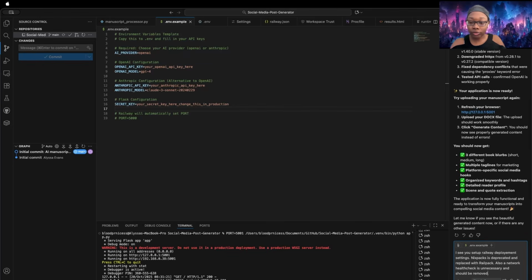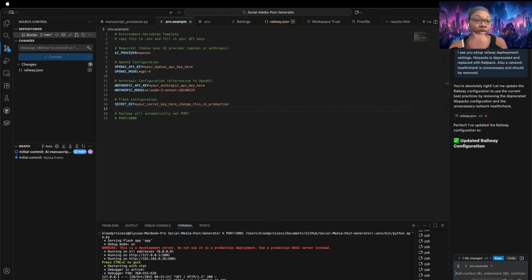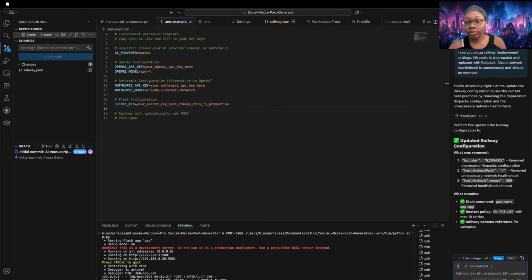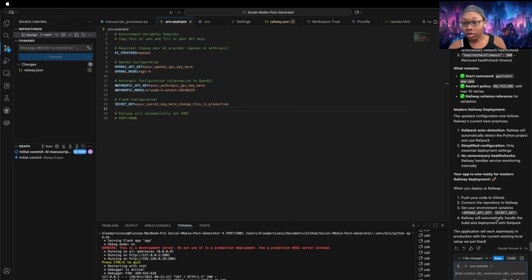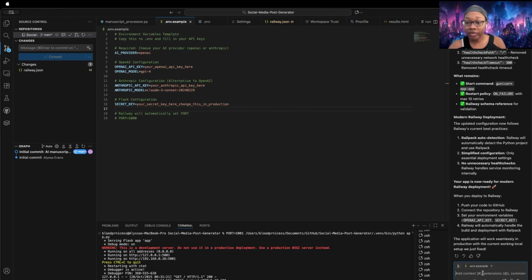Should be removed. So as you can see on the left here, the changes it's making is to the railway. So it cleared everything out. It's going to auto detect everything. It tells it's the start command that it needs, the restart policy. On failure, it's going to try 10 times. And that is it. So all of our environment stuff we're going to have to set manually, which is fine. So we're going to go ahead and push it through the extension so you can see it. So you can either use the AI here to fill things out.